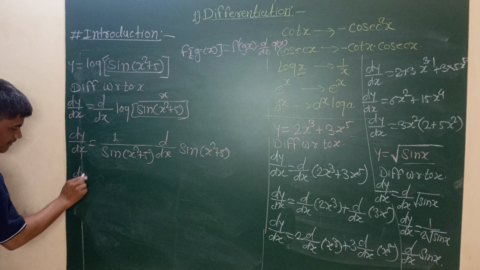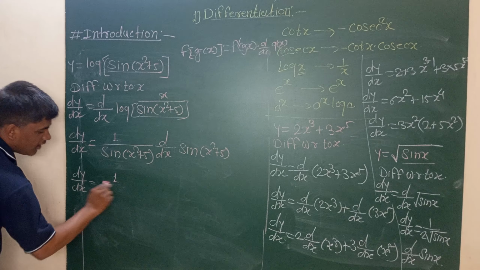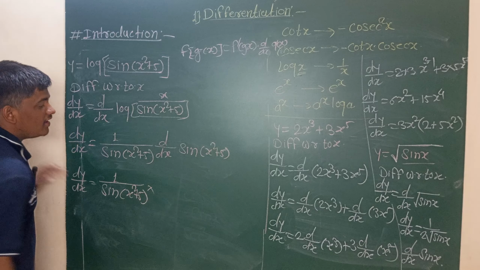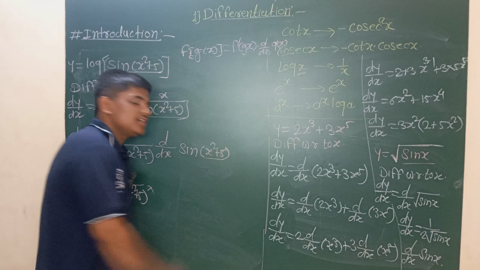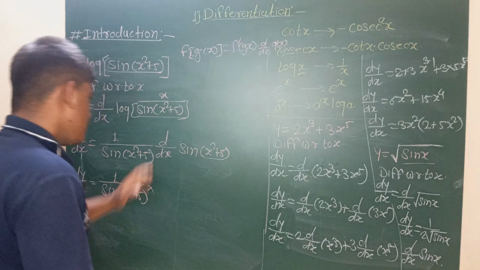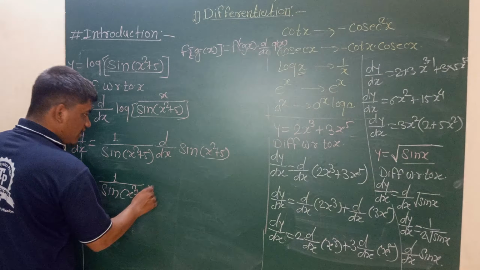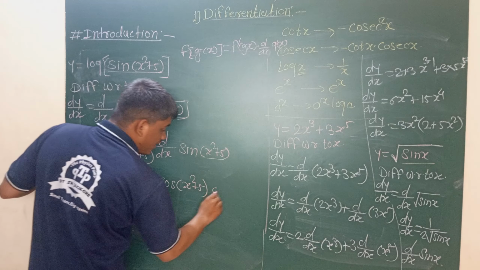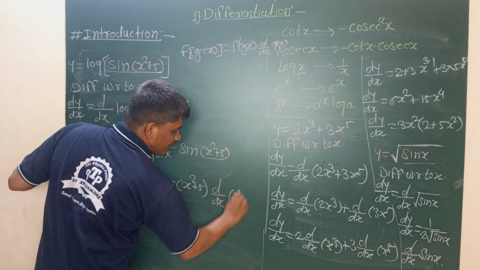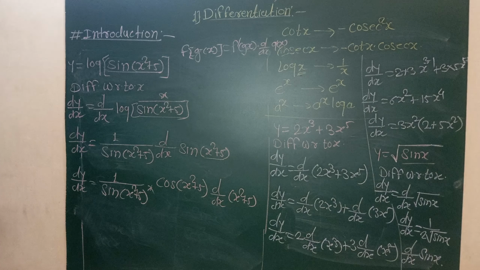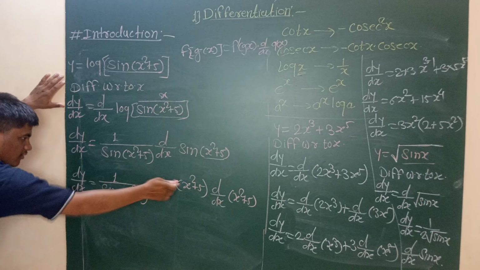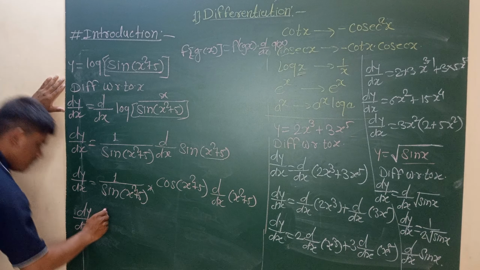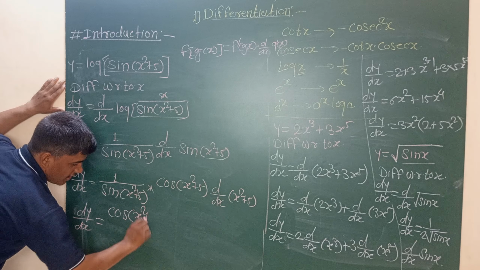Now the next step, dy by dx is equal to 1 upon sin of x square plus 5 as it is. Now x square plus 5 is treated as a single parameter. The derivative of sin x is cos x, that is cos of x square plus 5.